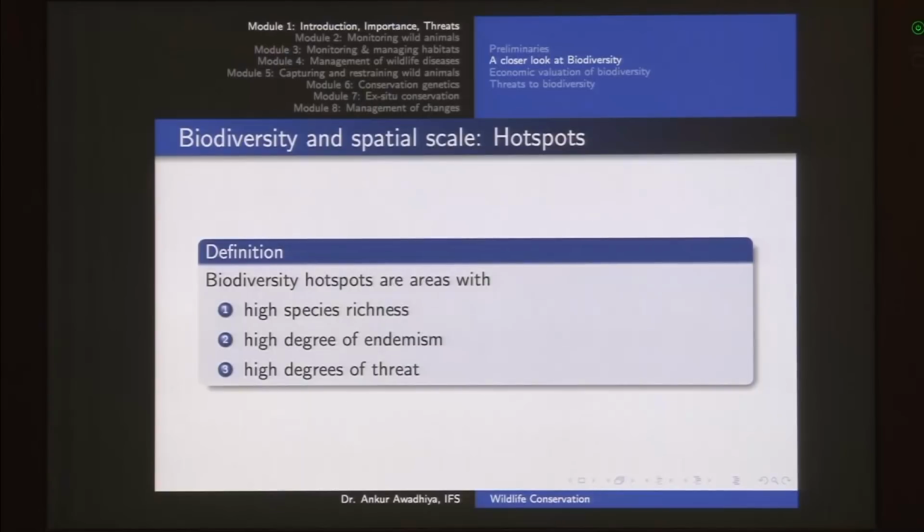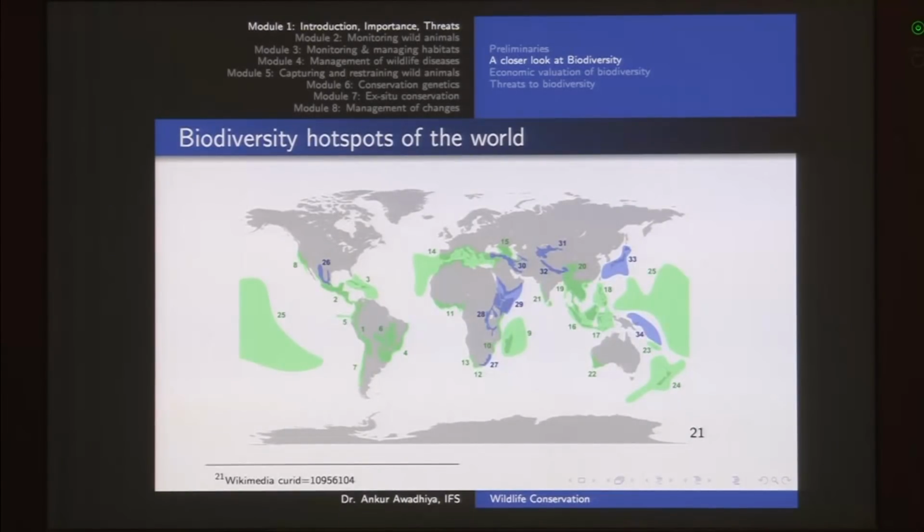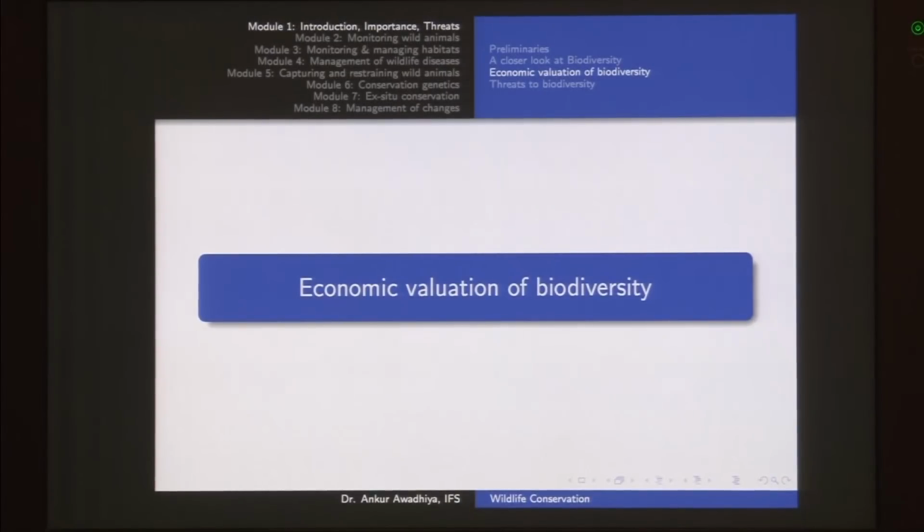including different geographies. Here we had this concept of hotspots, areas with high richness, high endemism and high degree of threat. So these are the biodiversity hotspots that need to be preserved a lot.